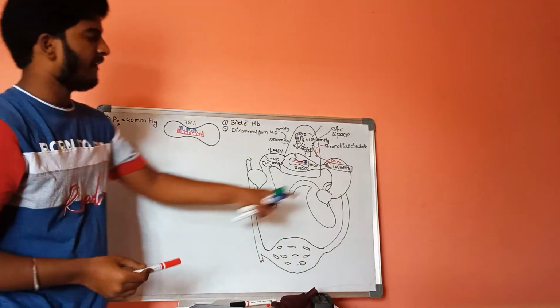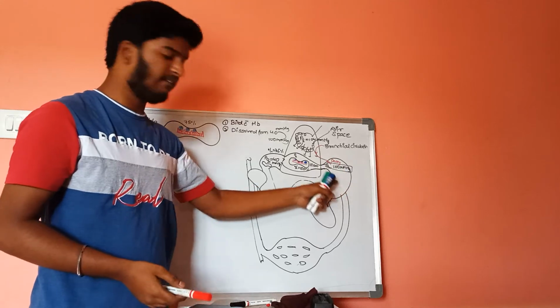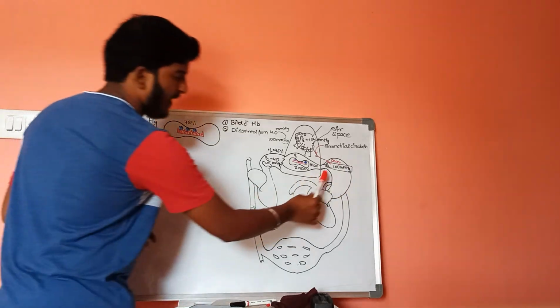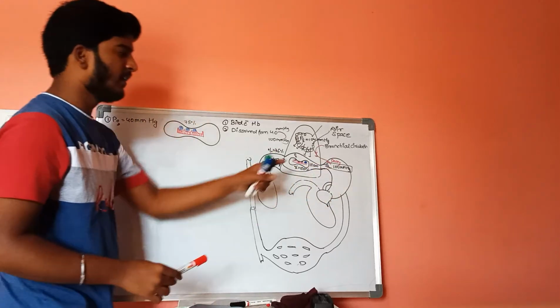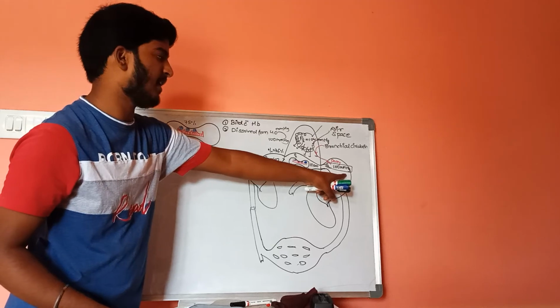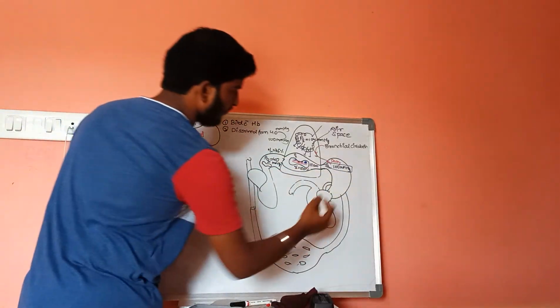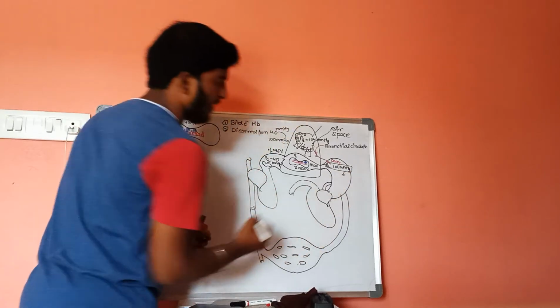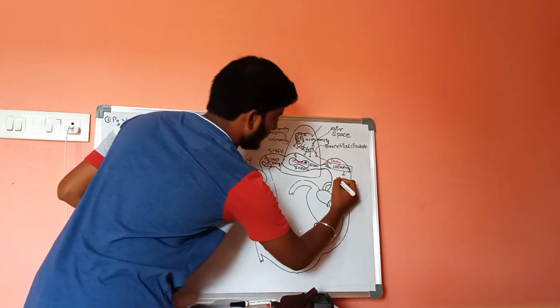Whenever this deoxygenated blood enters the pulmonary vein, the partial pressure of oxygen, which was initially 100 mmHg, will decrease due to the addition of this deoxygenated blood. Ultimately the partial pressure of oxygen will decrease to 95 mmHg.